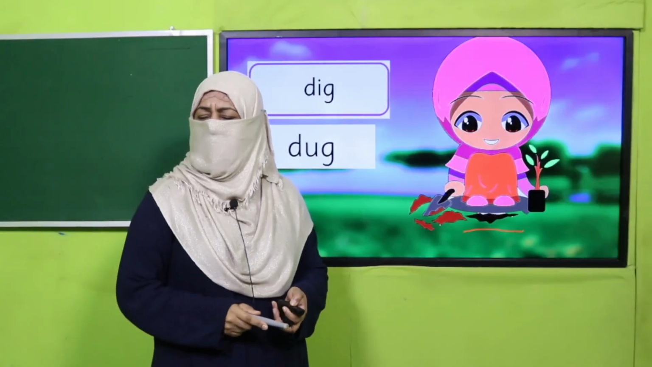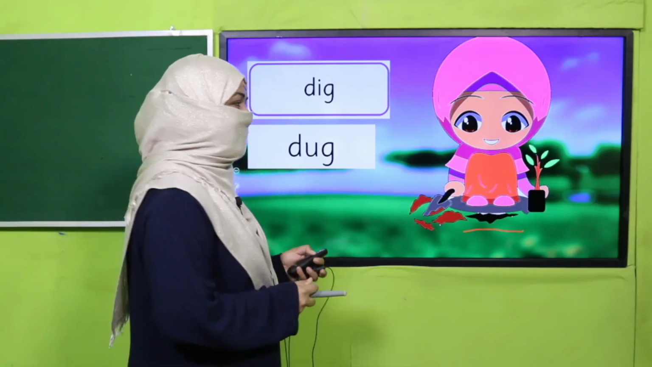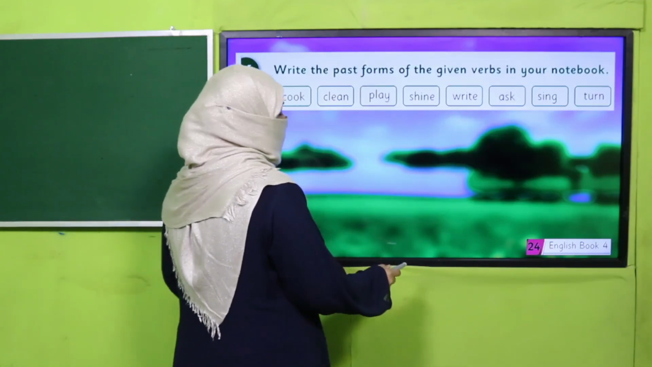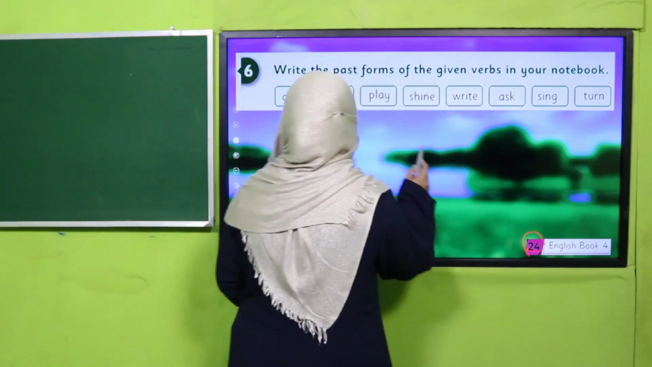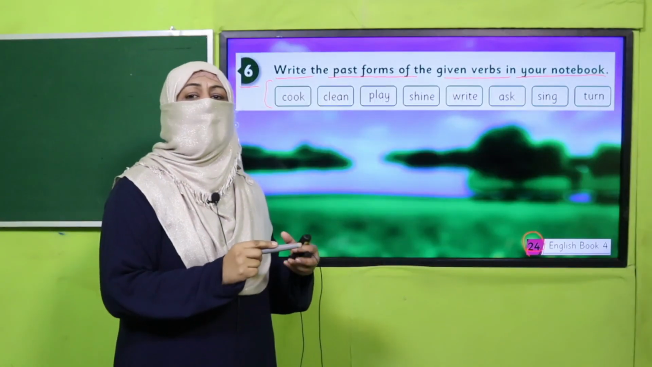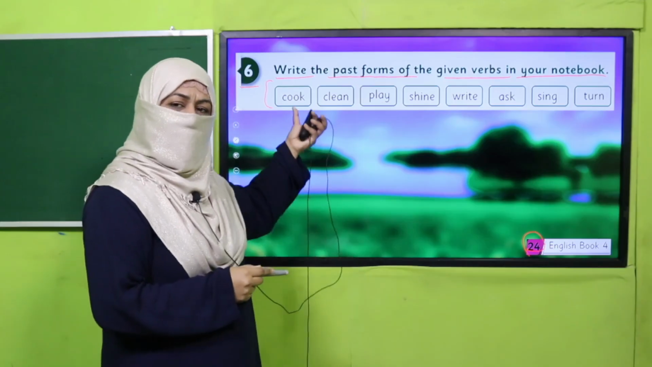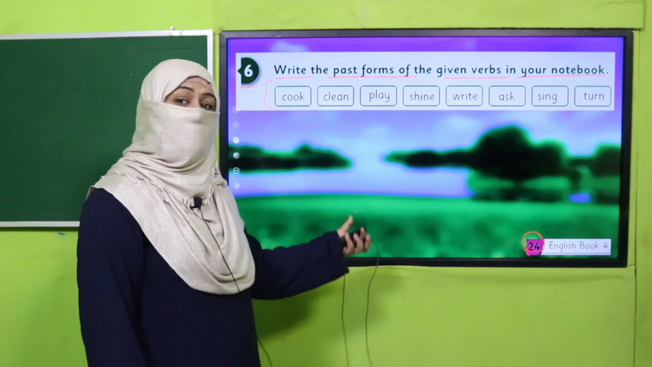Yes, my dear children, are you done with it? Good job. So the vocabulary you just gathered, we are going to use it. All of you settle down, sit on your seats, open your book on page number 24, and here is question number 6. Write the past forms of the given verbs in your notebook. So here are the verbs. It's the first form. You have to find it, whether it's regular or irregular, you have to add ed or another word. So just write the first and second form of these verbs in your notebook. Pause the video and complete it quickly.